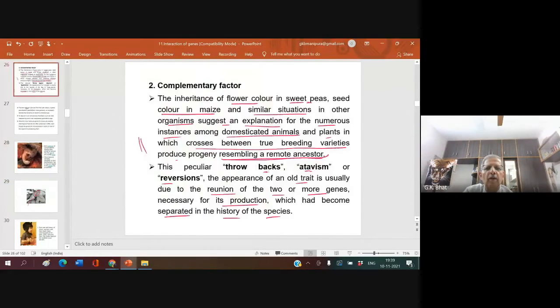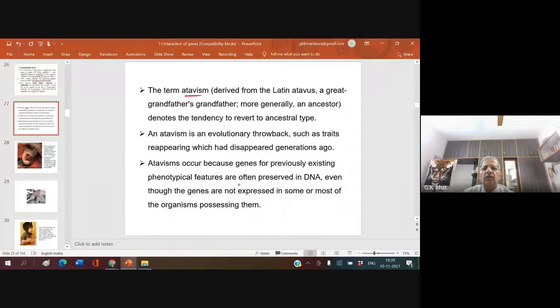Let us go back. Here, the term atavism denotes the tendency to revert to ancestor type. Atavism is an evolutionary throwback, such as traits reappearing which had disappeared generations ago. Atavism occurs because genes for previously existing phenotypical features are often preserved in DNA, even though the genes are not expressed in some or most of the organisms possessing them.